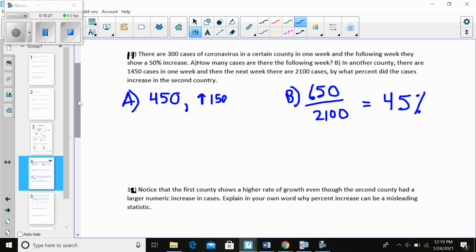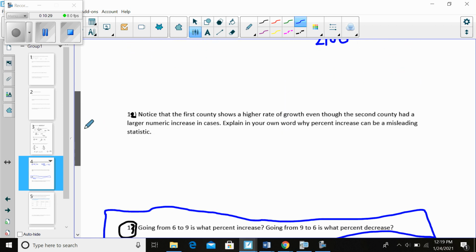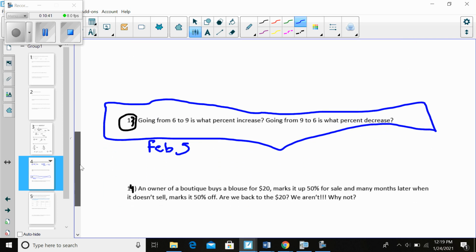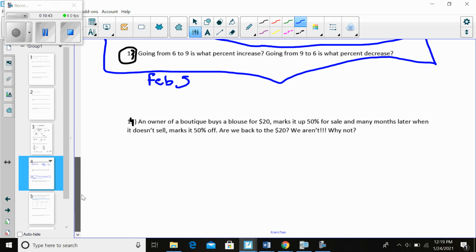Explain this in your own words. So I hope you said something here about, the bigger the base, right? The more it would take numerically to show the same percentage increase. Okay, it all depends on the number that you started with. And then in number 14, I hope you realize that the blouse would sell for $15. Okay, if not, hang out for another minute. If you said $15, you're done and go ahead and stop the video.